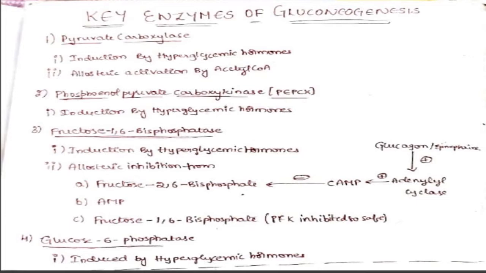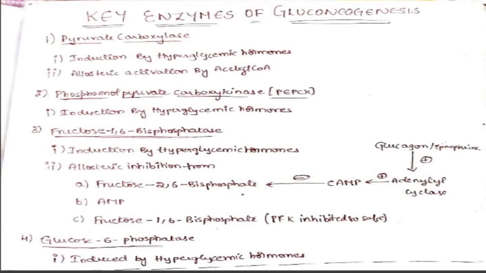We know that the hyperglycemic hormones through adenylyl cyclase increase the cyclic AMP, and the cyclic AMP will in turn activate cyclic AMP dependent protein kinase, and the phosphorylation of the 2 subunits holding enzyme by the cyclic AMP dependent kinase will result in the activation of one unit and the inactivation of the other unit. The unit which gets inactivated is PFK2, and the unit which gets activated is fructose 2,6 bisphosphatase. So the net result is a decrease in the level of fructose 2,6 bisphosphate. Hence, it can no longer allosterically inhibit fructose 1,6 bisphosphatase.